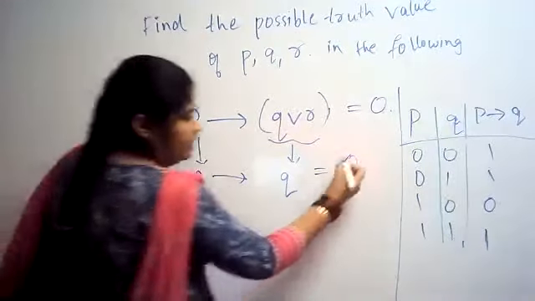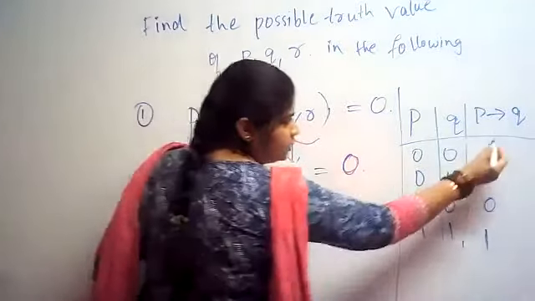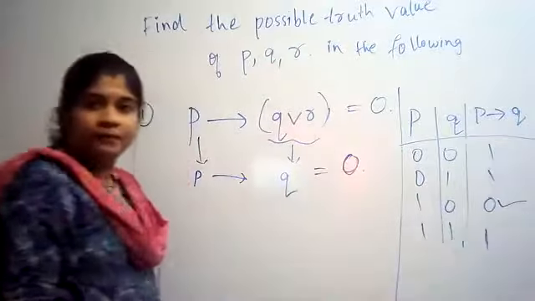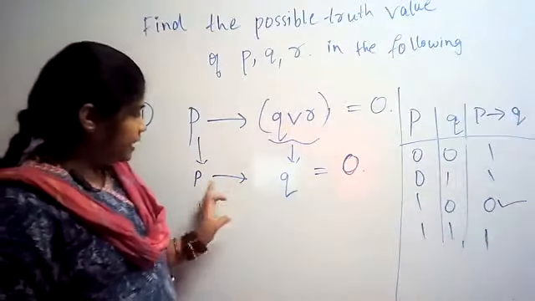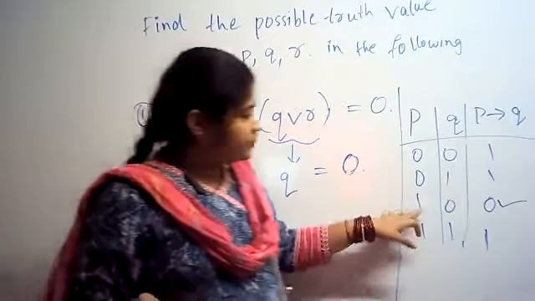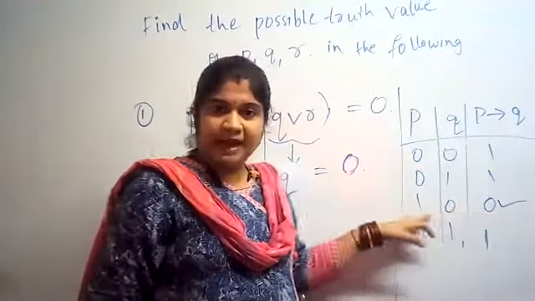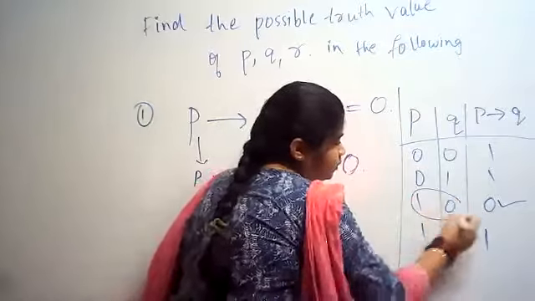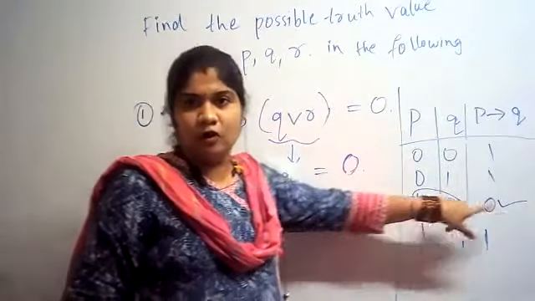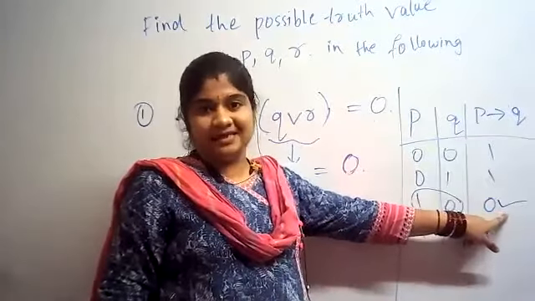Now when our P condition Q will be 0, see here, go on seeing, it is 0 here. P condition Q is equal to 0 is what they have given us. So this P condition Q is 0 at this point: when P is equal to 1 and Q is equal to 0, our complete result is 0.